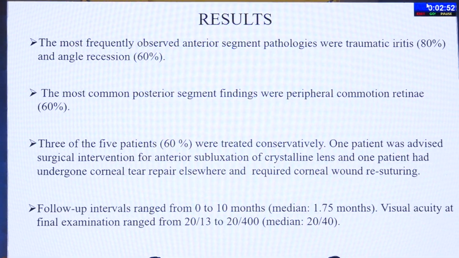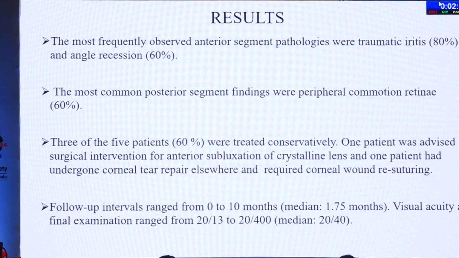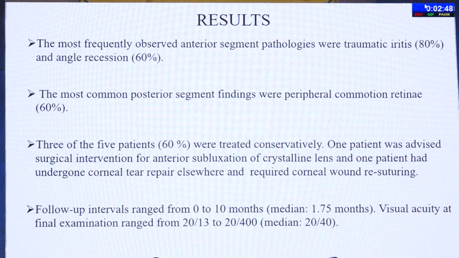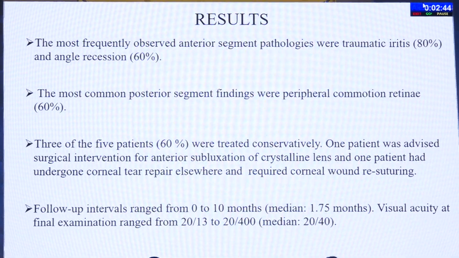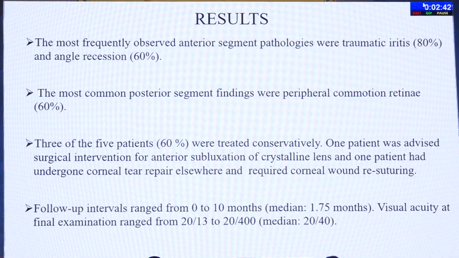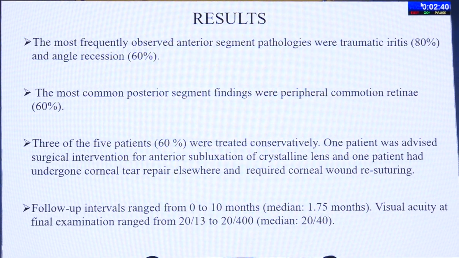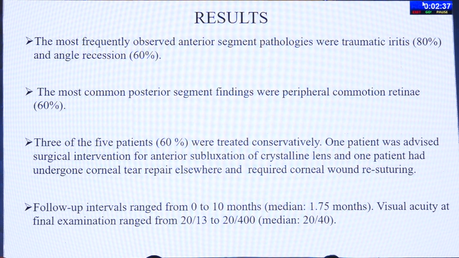The most frequently observed anterior segment pathologies were traumatic iritis and angle recession. Most common posterior segment findings were peripheral commotio retinae. 3 of the 5 patients were treated conservatively. 1 patient was advised surgical intervention for anterior subluxation of crystalline lens, and 1 patient had undergone corneal tear repair elsewhere and required corneal wound resuturing. Follow-up intervals ranged from 0 to 10 months. Visual acuity at final examination ranged from 20/13 to 20/400 with a median of 20/40.